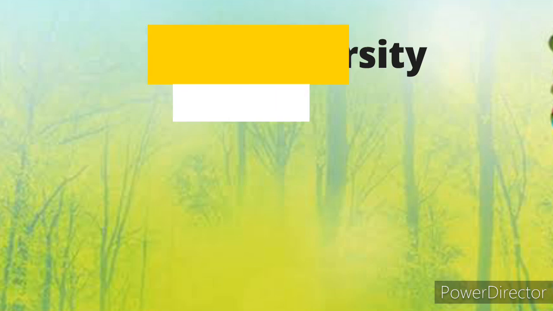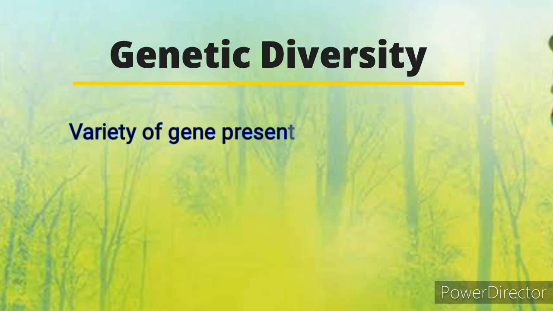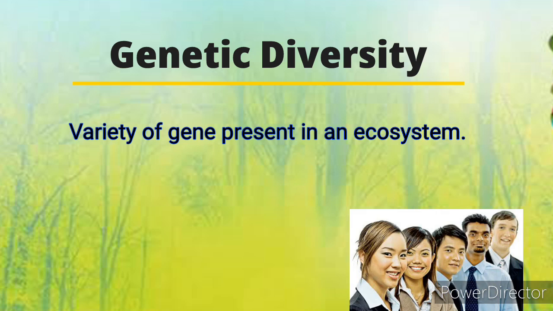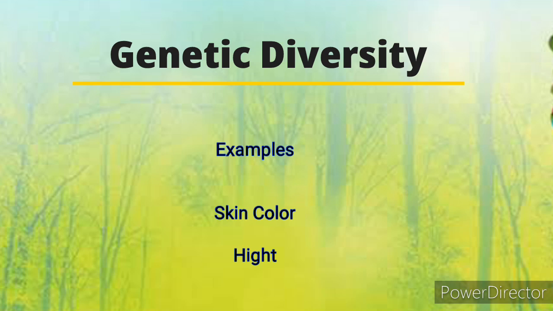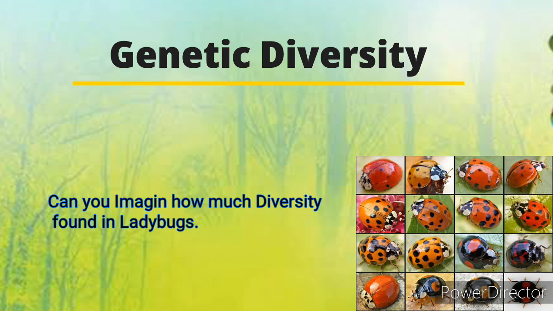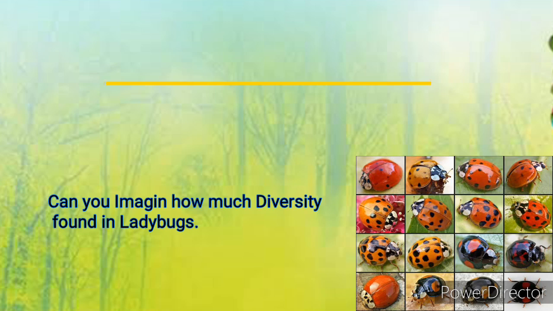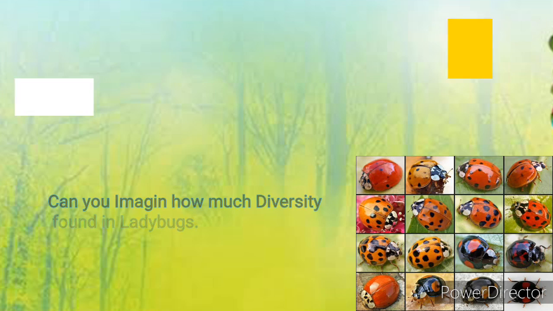Genetic diversity is basically the diversity of genes or characters. Like in humans, how many types of skin color do you observe? Black, brown, white and so many others. As well, you can see differences in height. Some people are tall, some people are dwarf or average. So these types of differences in genes or characters of a species are called genetic diversity.